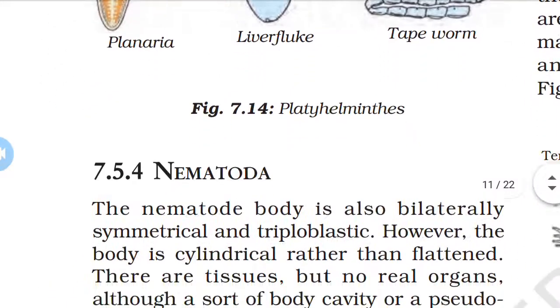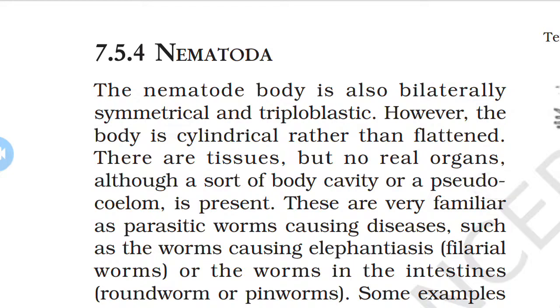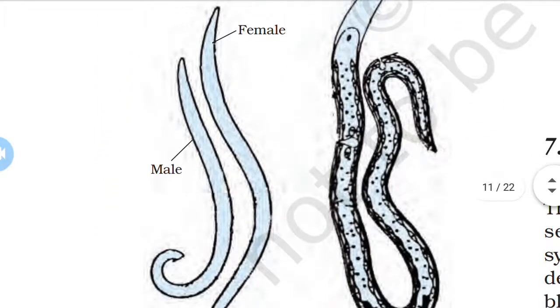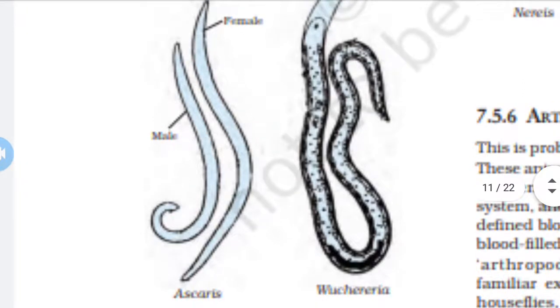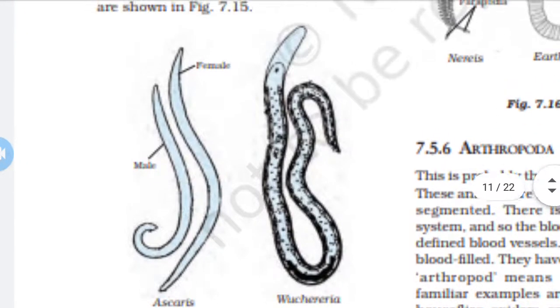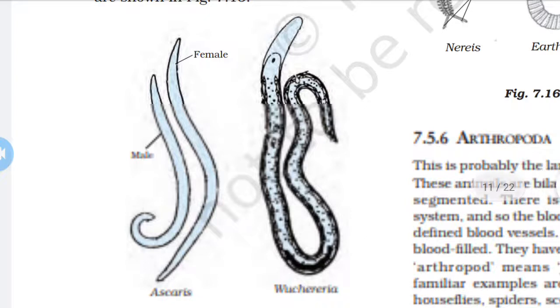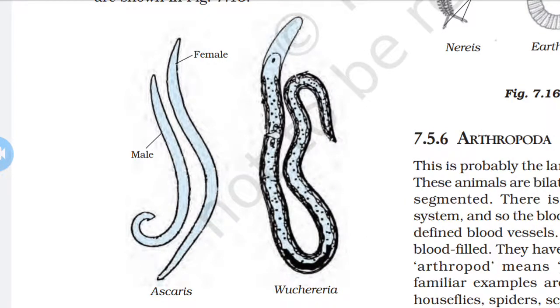Now we discuss Nematoda. In Nematoda, the body is bilaterally symmetrical and triploblastic. The body is cylindrical, and there are tissues but no real organs. Also, the body cavity is short.